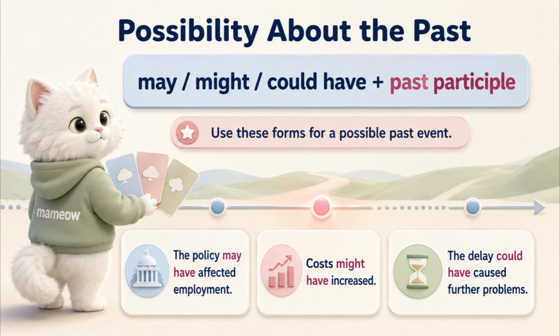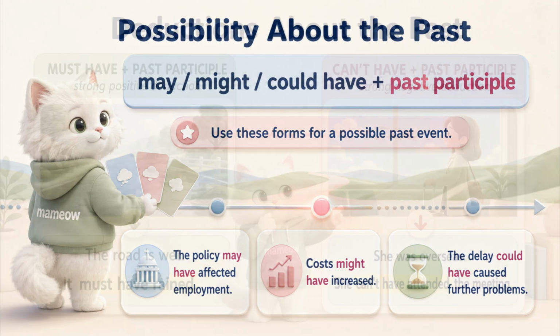To describe an uncertain possibility in the past, use may, might, or could have, plus the past participle. The policy may have affected employment. Costs might have increased. The delay could have caused further problems. These forms show that the speaker is not certain about what happened.